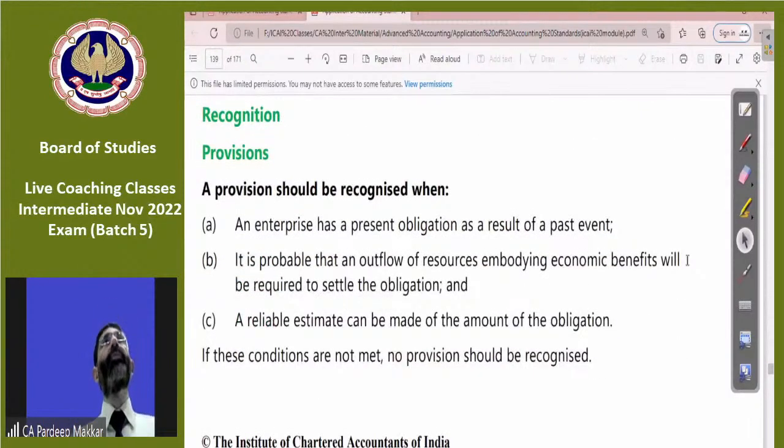When a provision is to be created: when it is probable that there is an outflow of amount, money or money's worth, meaning something is to be paid. Now, how much will be paid, that can be estimated reliably. Then we will create a provision.